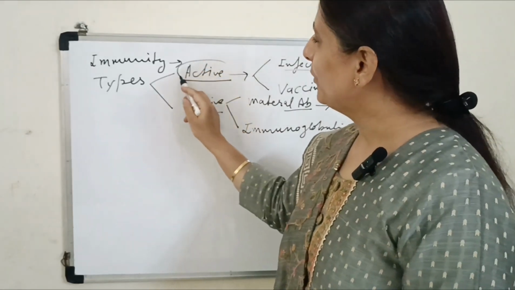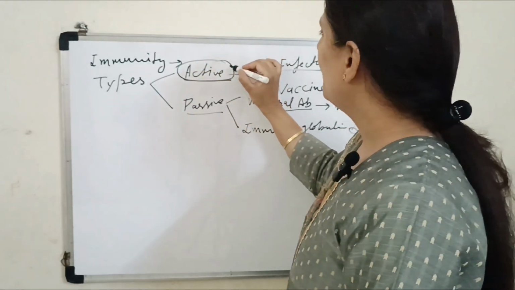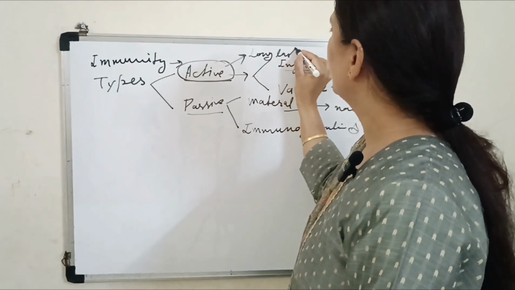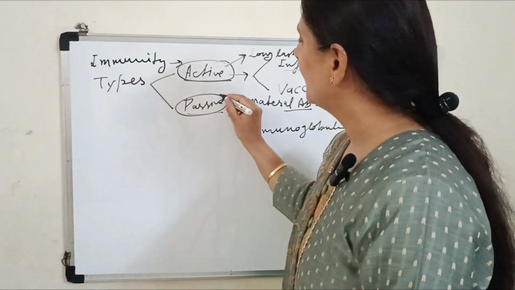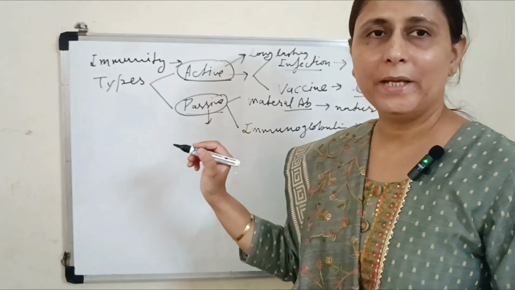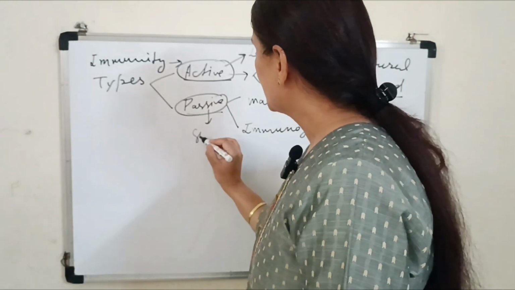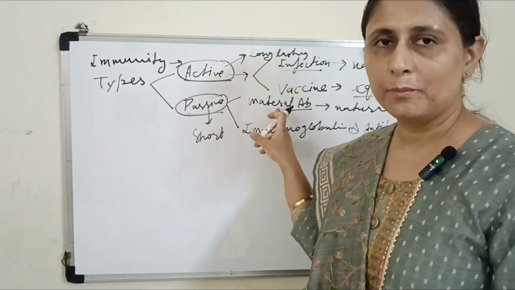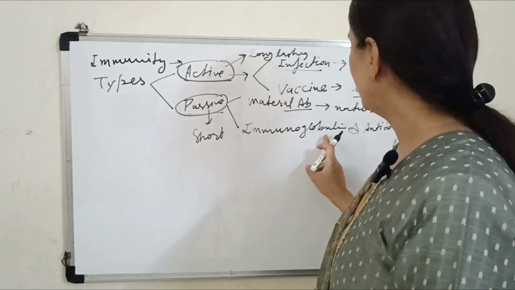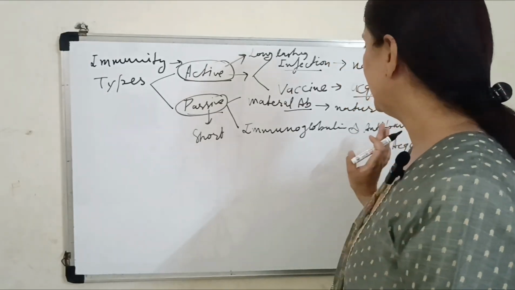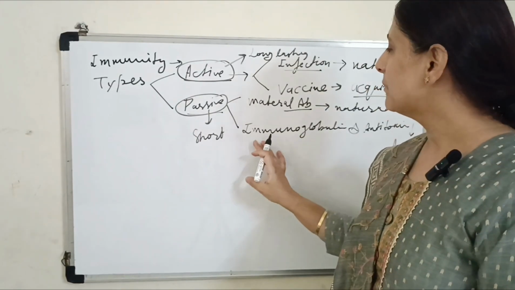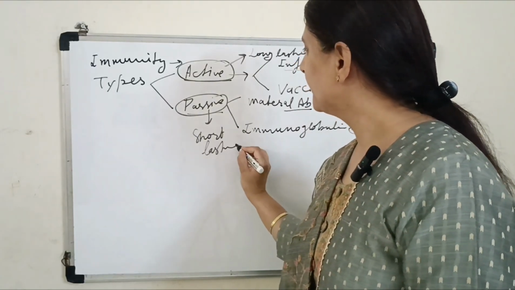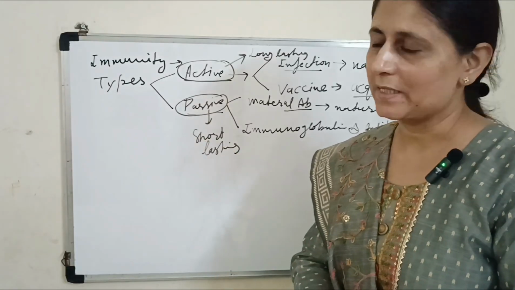Important part is this active immunity is the long lasting immunity. So by infection and the vaccines we are giving long lasting immunity. While by the passive immunity, the patient will get the benefit only for a short period of time. So it is short lasting because maternal antibodies will also disappear after a few months, and the immunoglobulin which we are giving, depending on which immunoglobulin we are giving, an anti-diphtheric serum or other antitoxins, this will also disappear. So this is the basic difference between active and passive immunity.